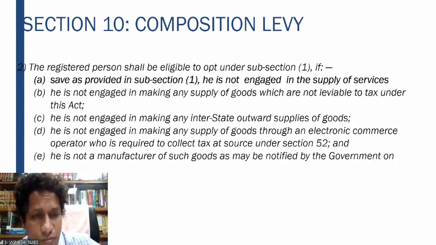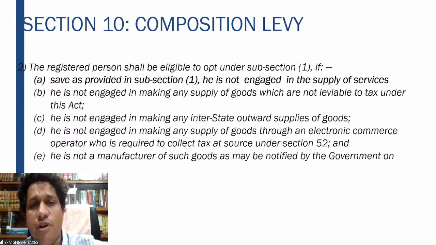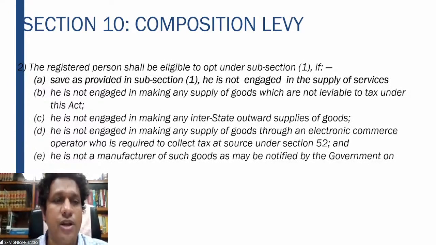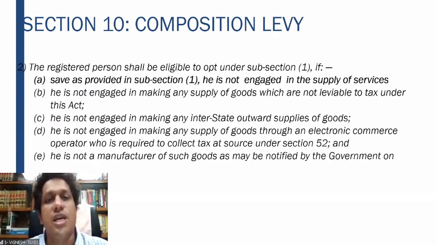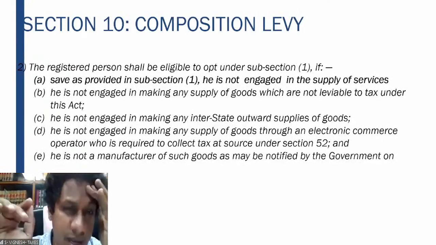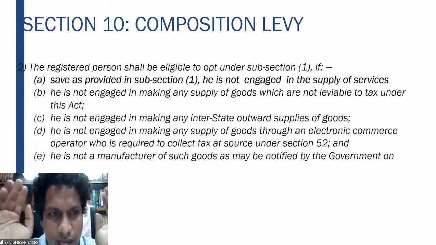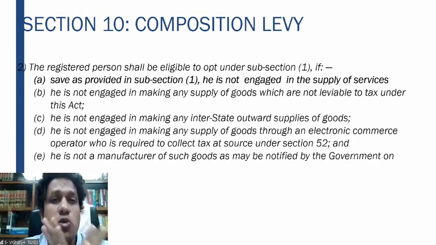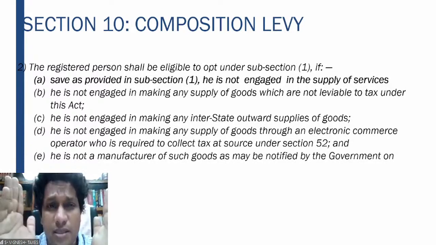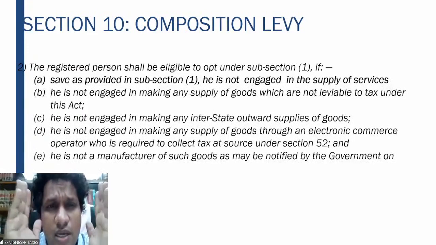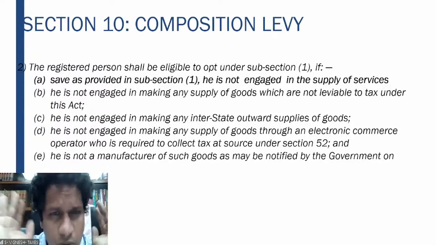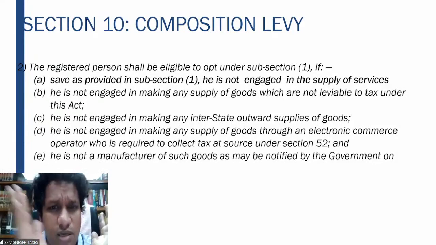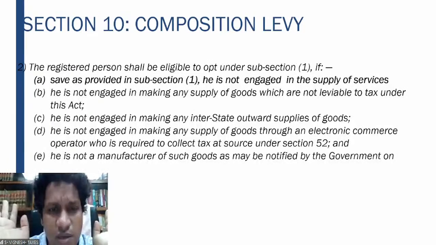So therefore, a person can be eligible to opt for the composition scheme if he is not engaged in making any supply which are not leviable to tax. That means he should not be engaged in making any supplies which are exempt, right? He is also not engaged in making any interstate outward supplies of goods. So a composition dealer, the moment he does interstate supply, has to get himself registered under regular registration. So for interstate outward supply, the composition scheme is not permitted.